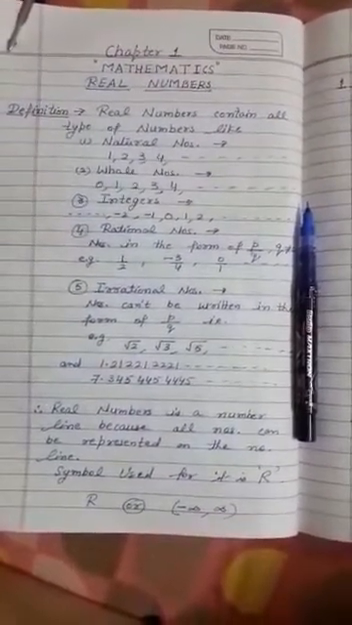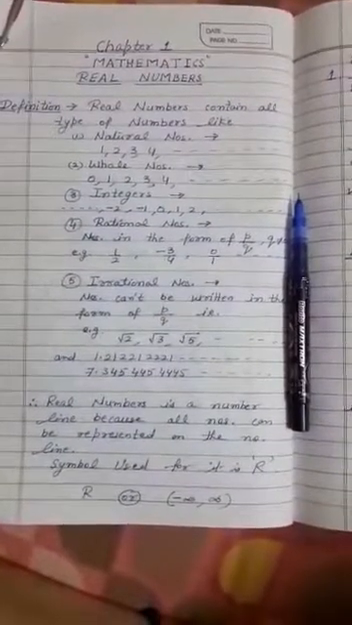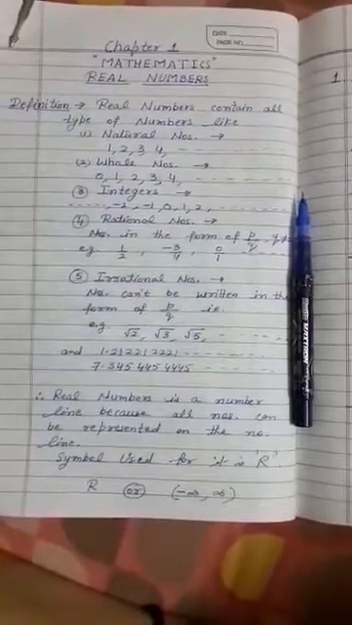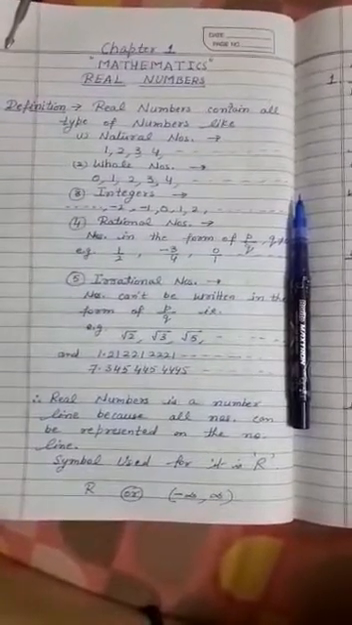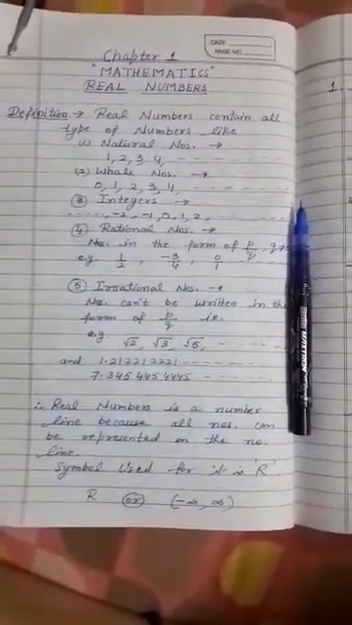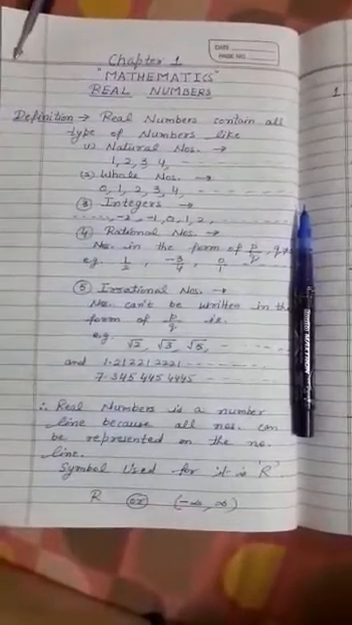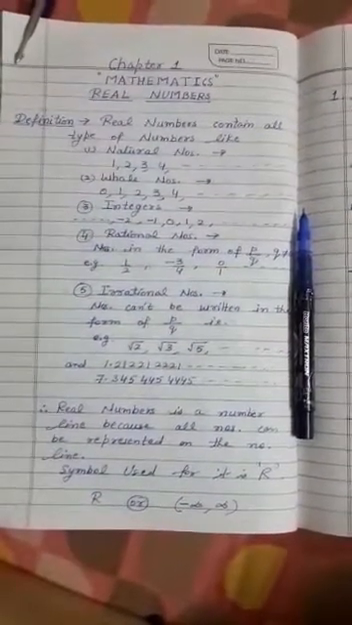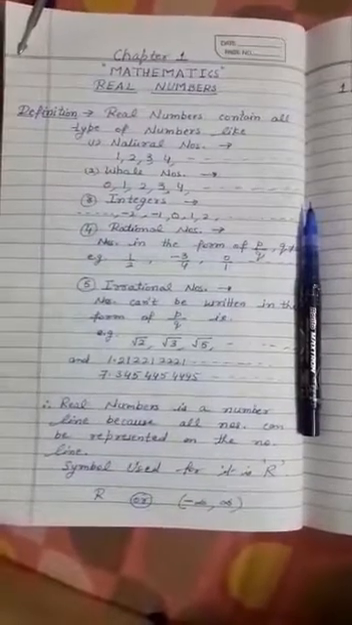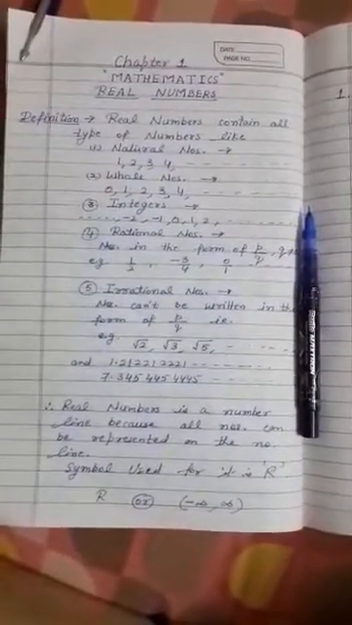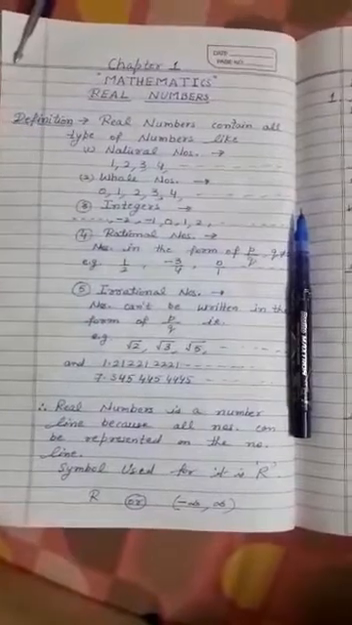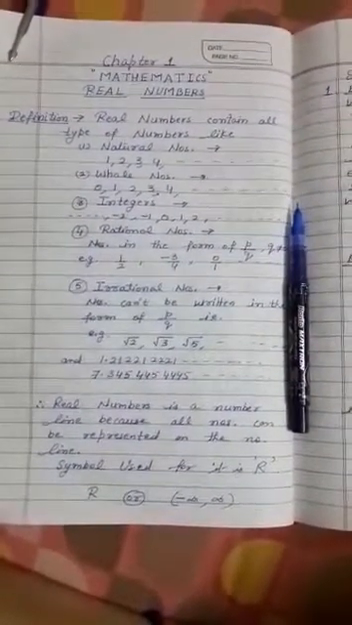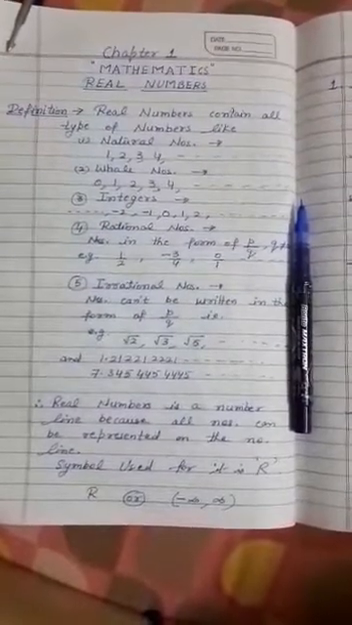Now number 2, whole numbers. Whole number starts from 0. Numbers 0, 1, 2, 3, 4, and so on are called whole numbers. Number 3, integers, in which all negative, 0, and positive numbers are called integers. Now next is fourth, rational numbers. Numbers in the form of p by q, where q should not be 0, are called rational numbers.